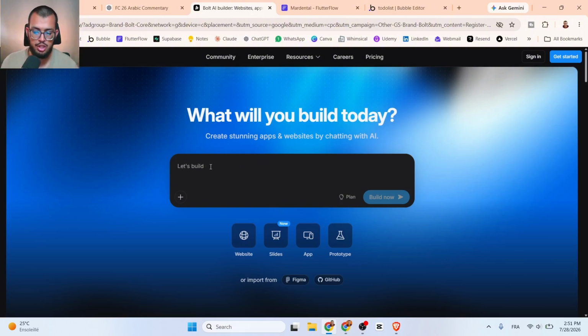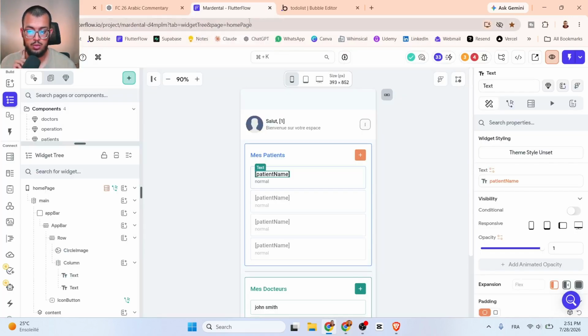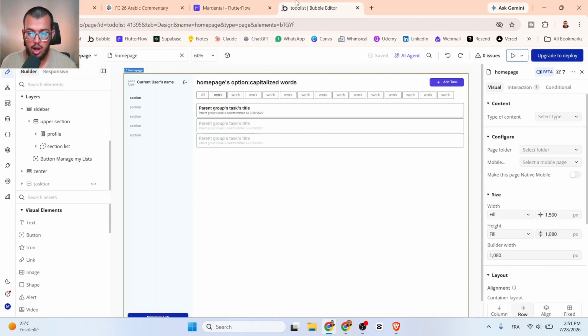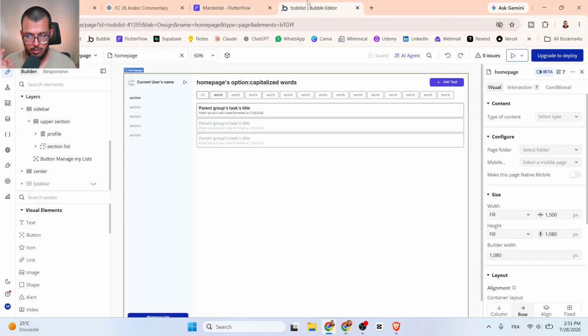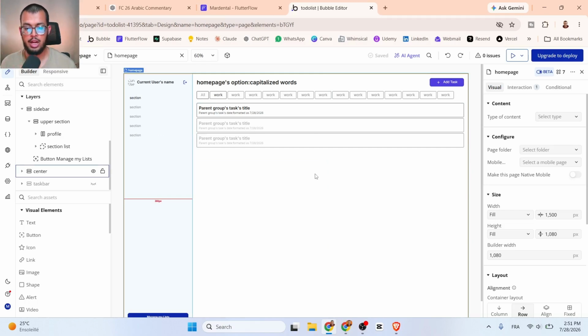And when it comes to changing your application, making small changes, doing this with AI is such a pain in the head, and it's not worth it. So we close this as well, and that leaves us with FlutterFlow and Bubble.io, which are the most powerful no-code tools out there. Of course, you can use make.com for automations, but generally speaking, FlutterFlow and Bubble are the best for web apps and mobile apps. And building with these is very powerful, and they actually give you a skill.